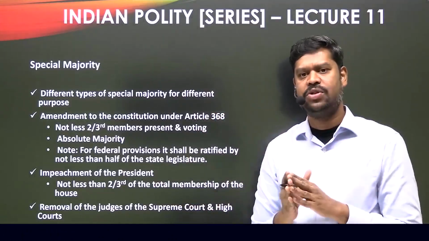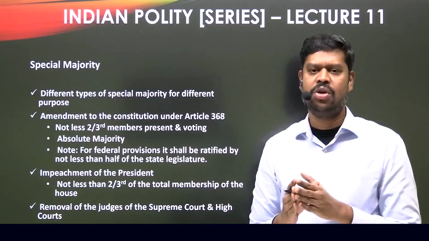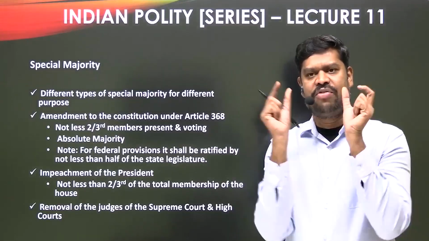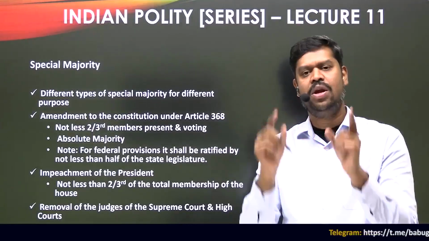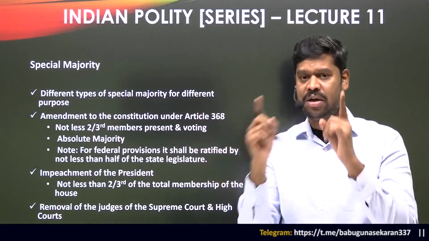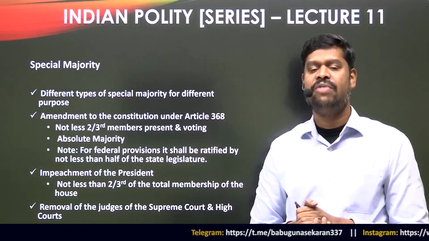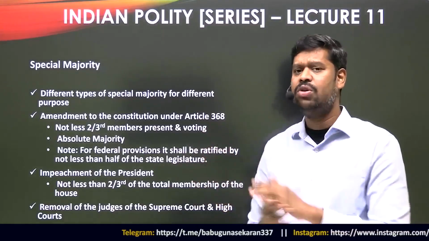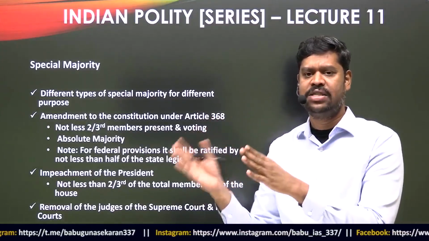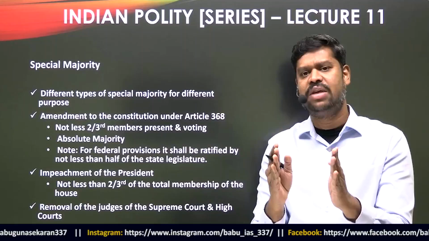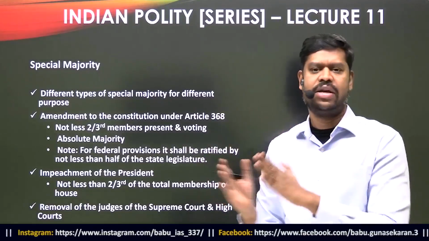What is effective majority? To calculate effective majority, all we need to know is the effective membership of the house. And how do you calculate the effective membership? Total membership minus vacancies. But you will have to keep in mind that vacancies are not equivalent to absence. Absence is temporary, vacancy is permanent. So vacancy has to be filled. So to calculate the effective membership, we should always take only the vacancies.